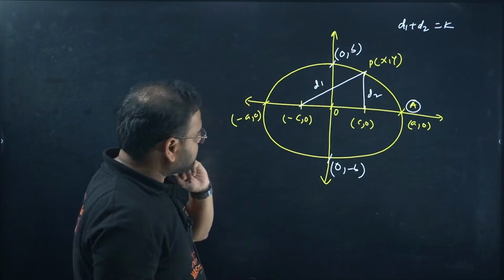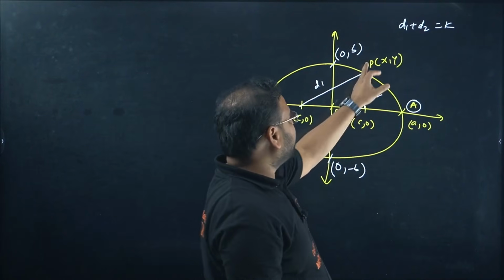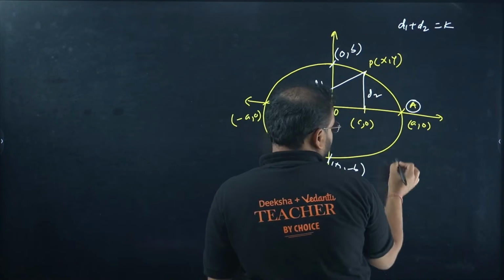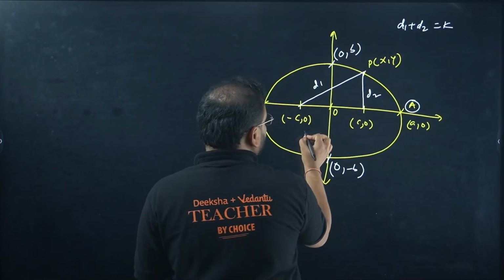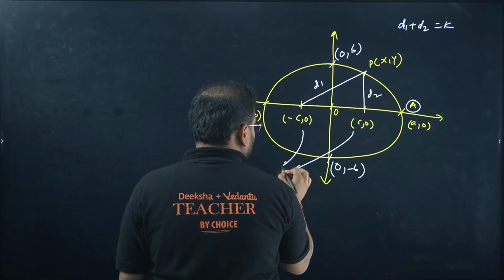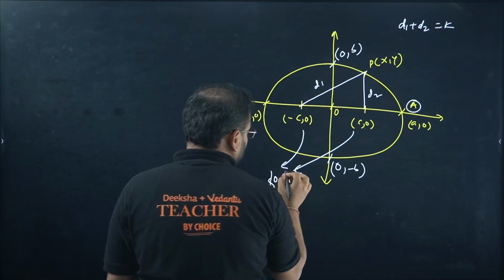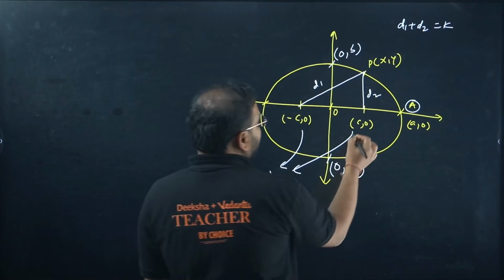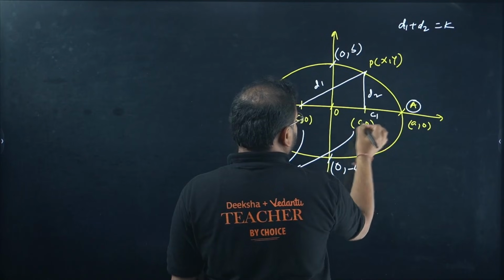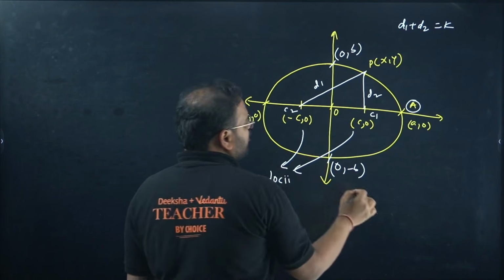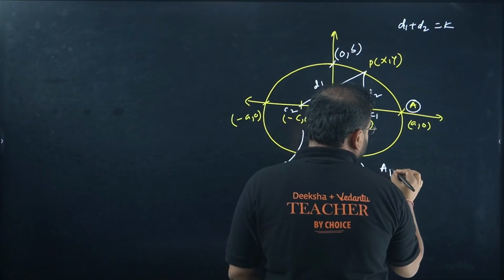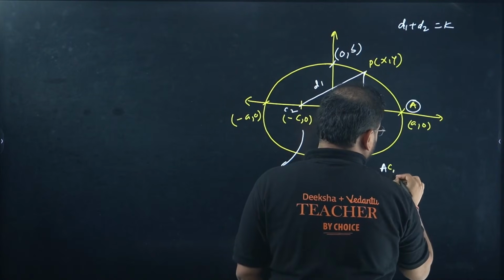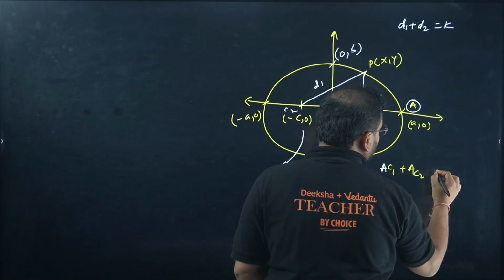This is clear. Now, if I take the point P on the point A, what is the distance of this point A from the two foci? These two points are called foci, but you already know that, the plural of the word focus. Let's call these C1 and C2. What is going to be the AC1? AC1 plus AC2 will be a constant.